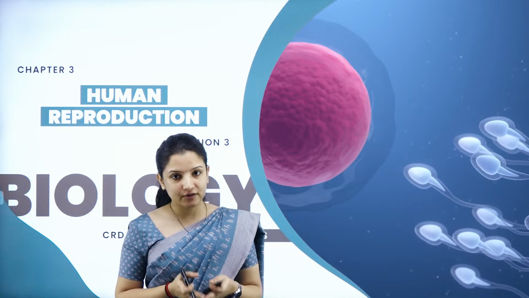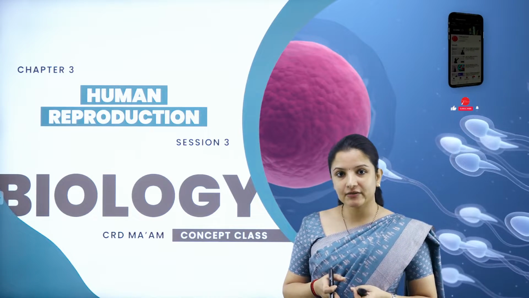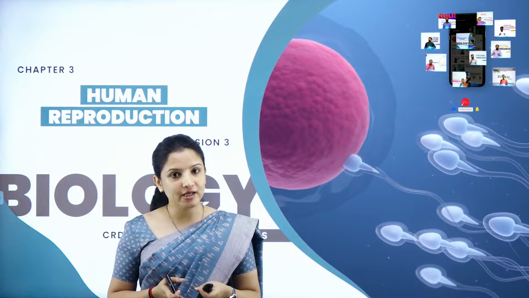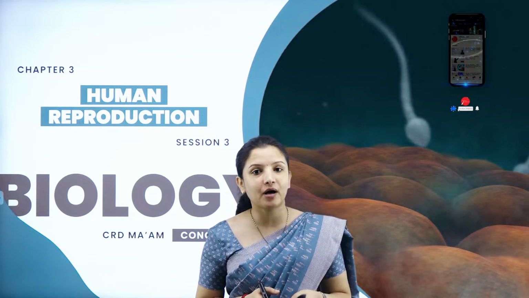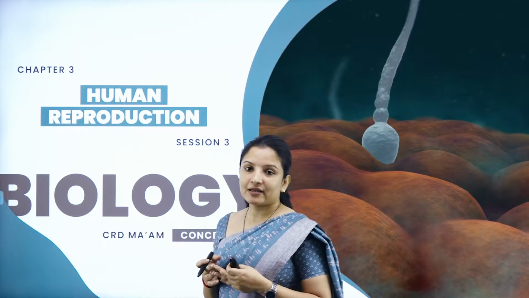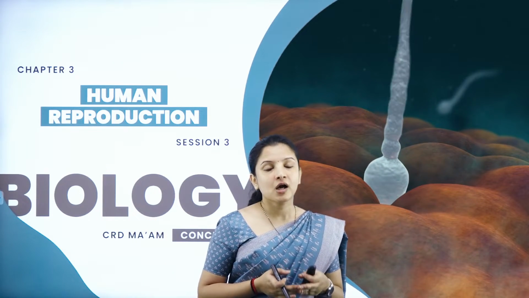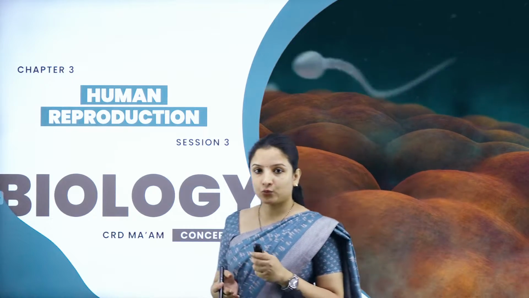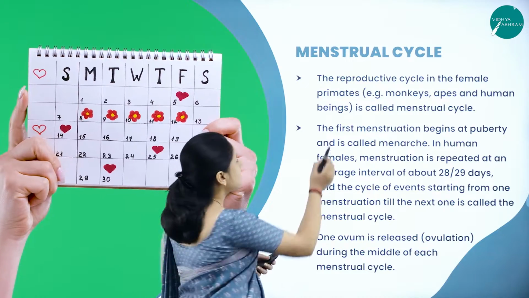So in the previous session of this chapter, we had discussed the two important events in the development of gametes, that is spermatogenesis and oogenesis. In today's session, let us discuss the menstrual cycle, and once the male gamete, the sperm, and the female gamete, the ovum or egg, are formed, how do fertilization and implantation take place? So let's begin with the session, starting with what the menstrual cycle is.